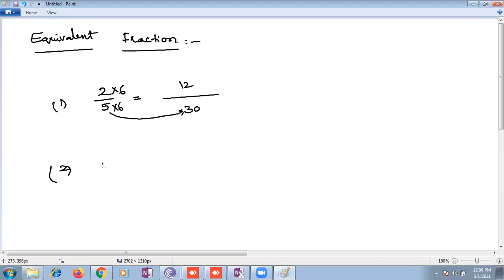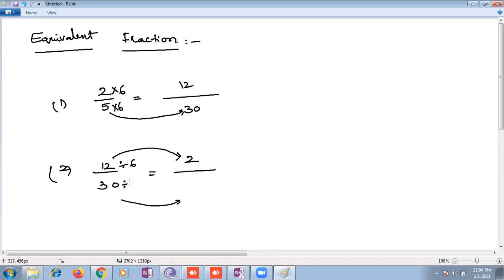Suppose I'm taking 12 by 30. My numerator I know as 2, and the denominator I'm supposed to find out. So here the numerator is reduced. Reduced means you have to do division, children. It's going to be 2 by 5. We should divide it by 6.